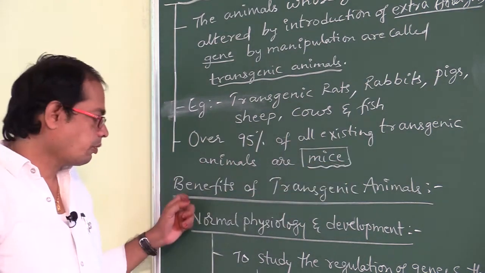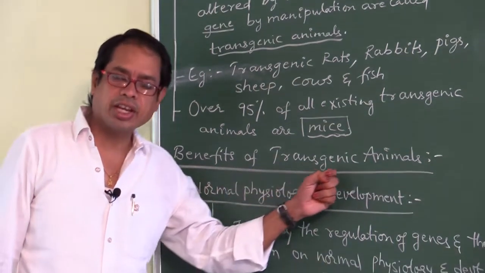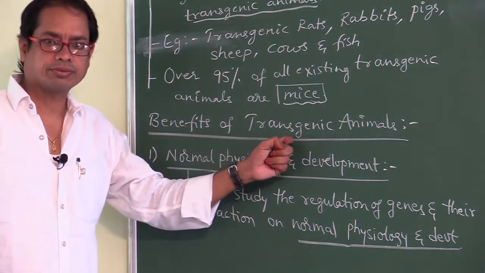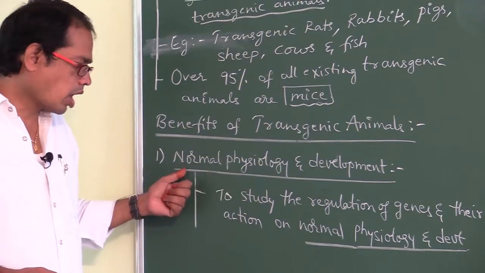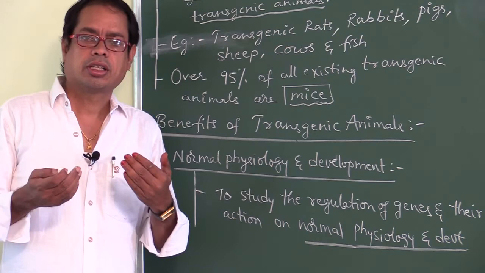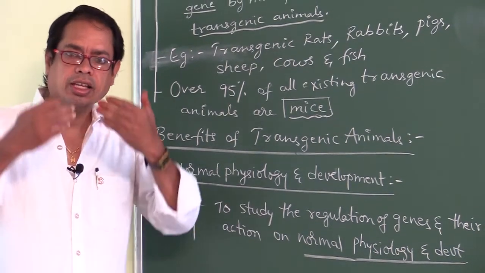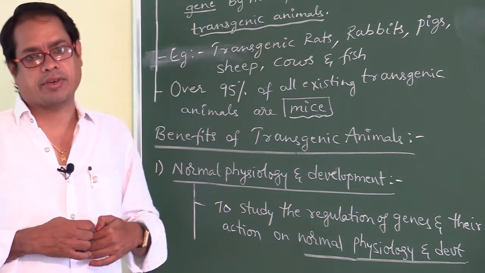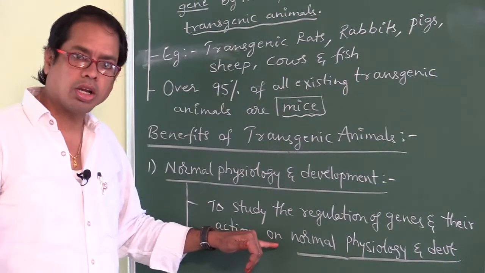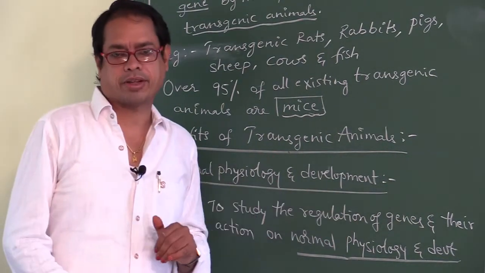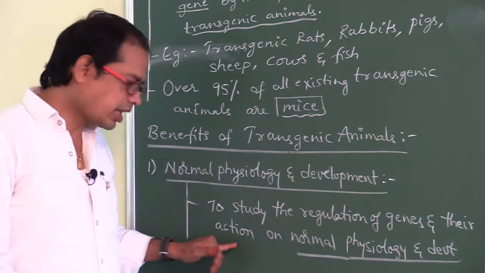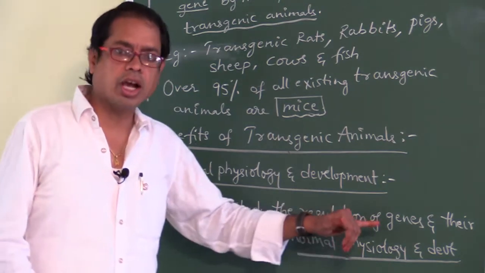Next, what are the benefits of transgenic animals? Benefits are also called advantages. One by one. The first one is normal physiology and development. Physiology means the metabolic actions that occur inside the body, called physiological activities. The benefit is to study the regulation of genes and their action on normal physiology and development.